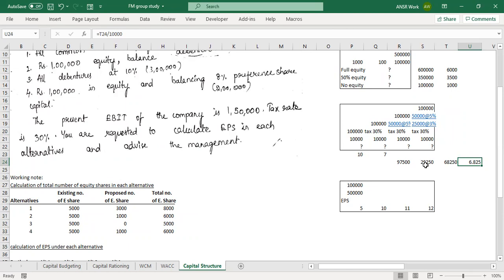Now let me complicate it a little bit more, and be very cautious when I say this, because this has a slight complication to it. But once you get it, then that's done and dealt with. 1 lakh is your income. 50,000 is your debt at the rate of 5%. Preference shares you have 25,000, who are to be paid dividend at the rate of 3%. Tax you have 30%. Number of equity shares is 10,000, other than those preference shares. Tell me the earning per share.